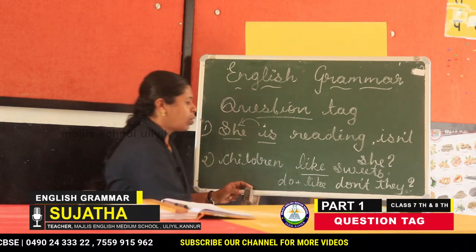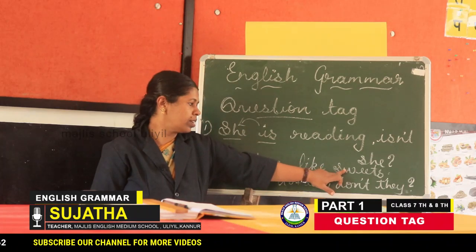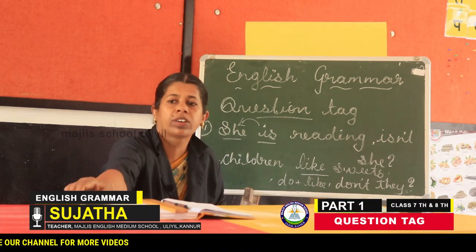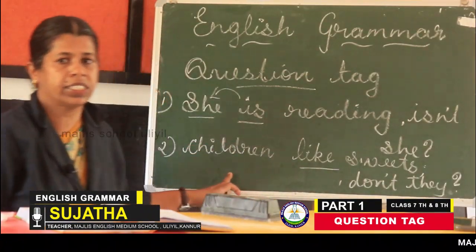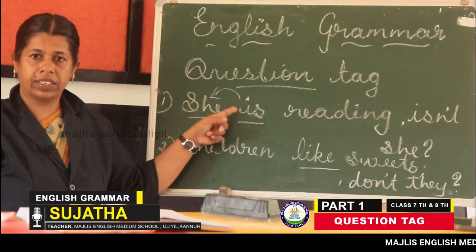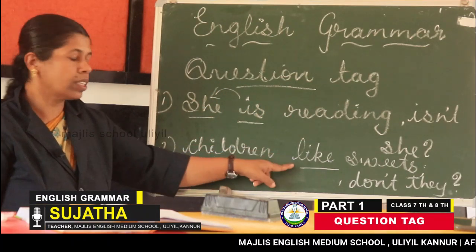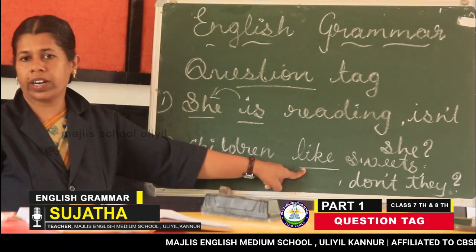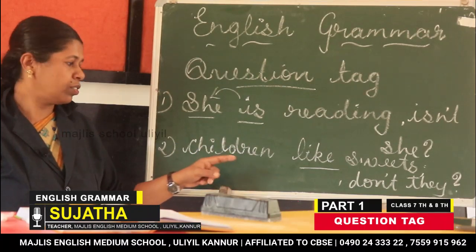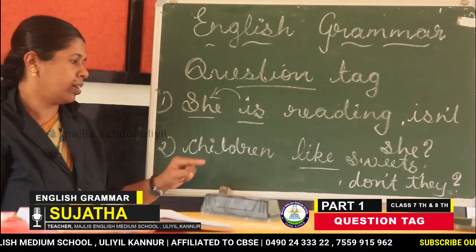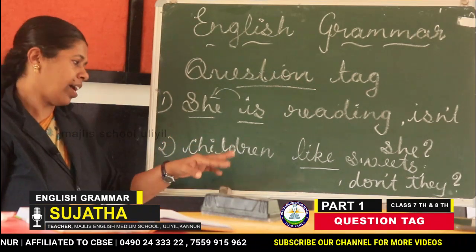Clear? Don't they? That is the tag form of "children like sweets." Why did we write "don't they"? Because the auxiliary is not clearly mentioned. When the auxiliary is clear, we can just look at that auxiliary and write it. But here the auxiliary is not there. Like means do plus like. If it is likes, it will be does plus like. If it is liked, it will be did plus like.